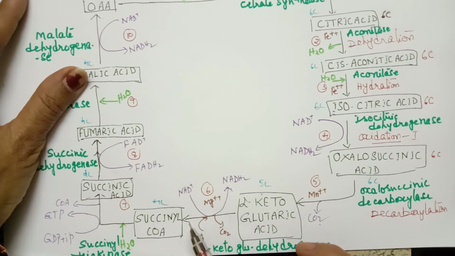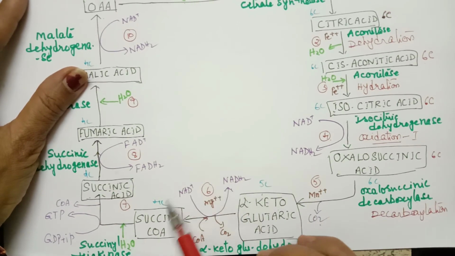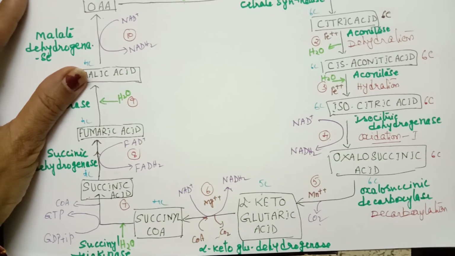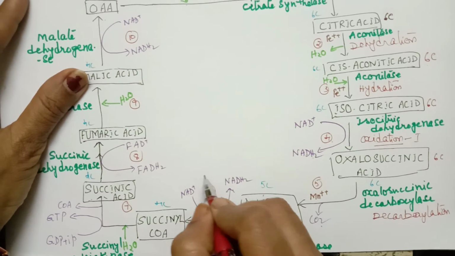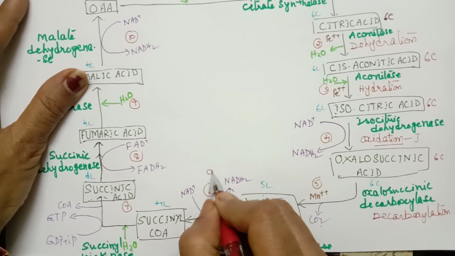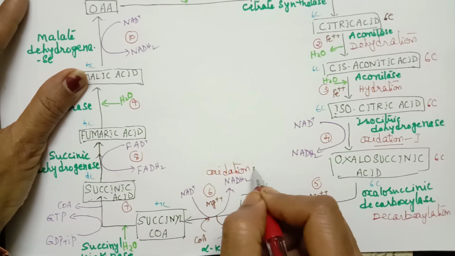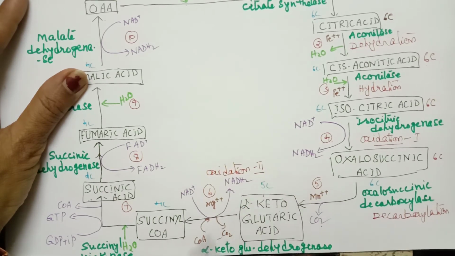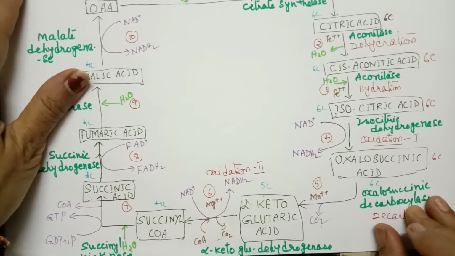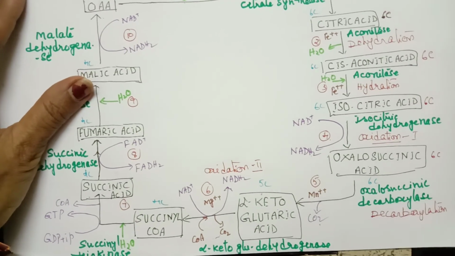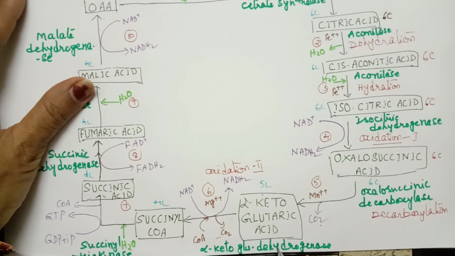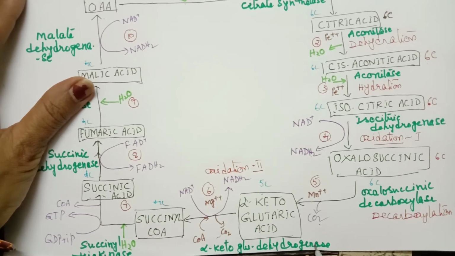Whatever cofactors are required for link reaction are required here. And this is an oxidation reaction also. Sixth reaction is an oxidation, and this is a second oxidation, so we can name it oxidation 2. This is in presence of the enzyme alpha-ketoglutaric dehydrogenase.